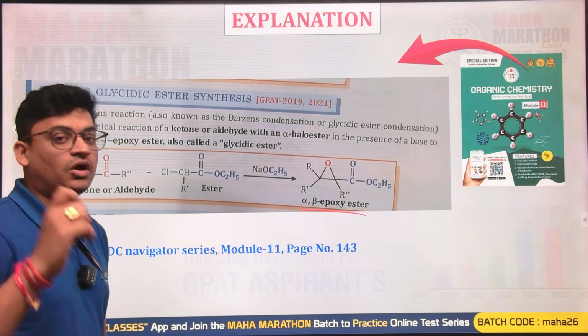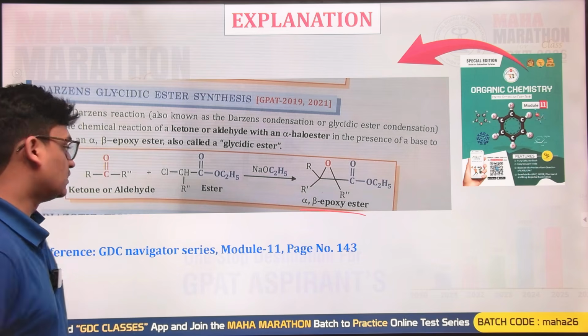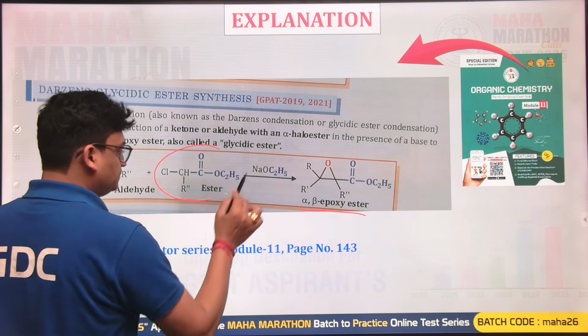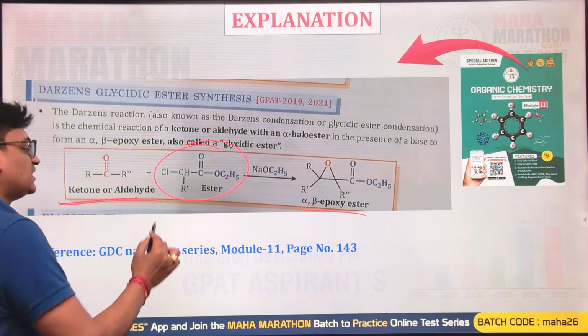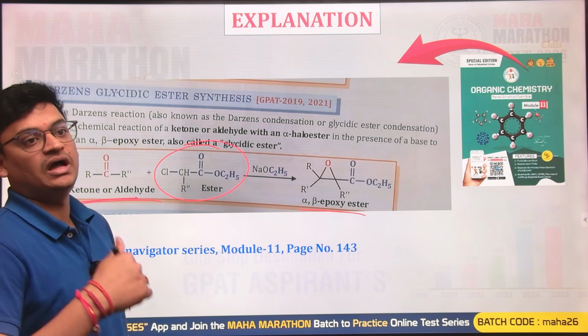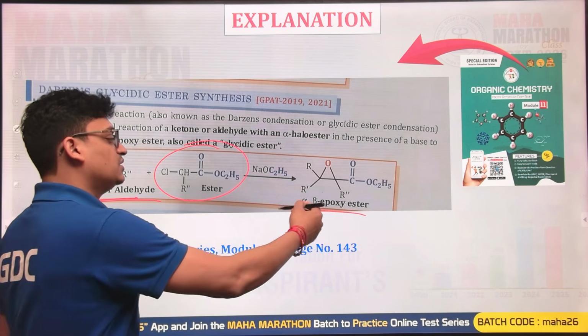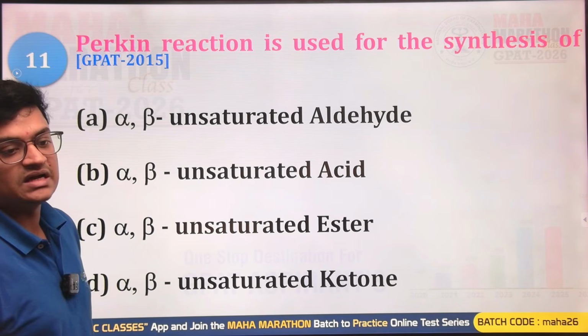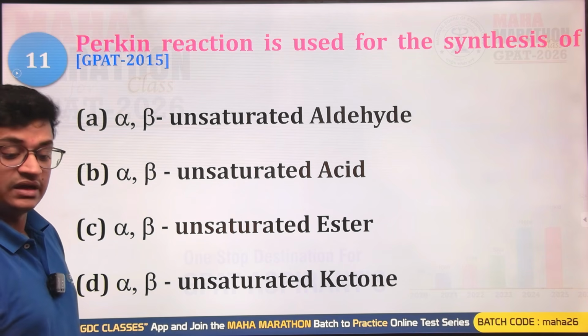In this only we are going to have an epoxy ring, that is alpha beta epoxy ester formation. In this you will be using what? Alpha halo ester. When an alpha halo ester is reacted with ketone or aldehyde, you are going to have an alpha beta epoxy ester formation. So yes, that is for the Darzens glycidic ester synthesis reaction.